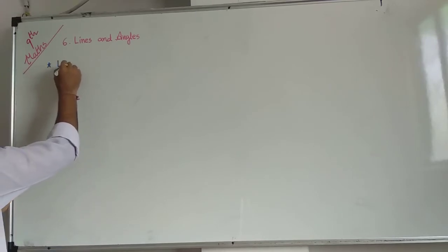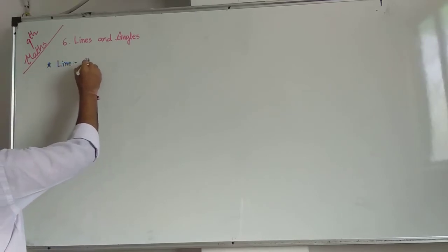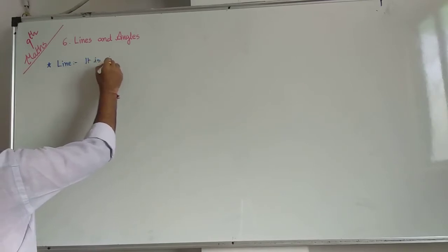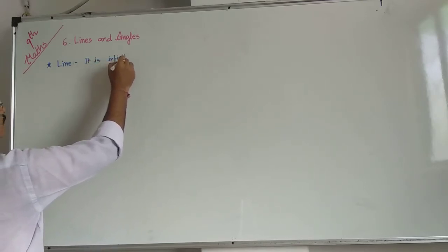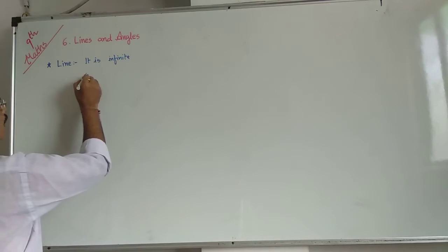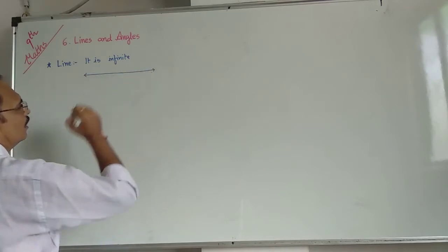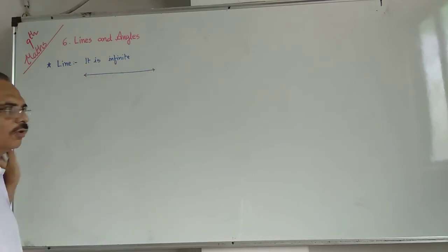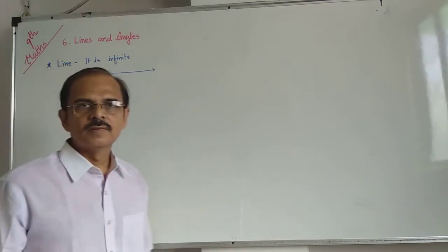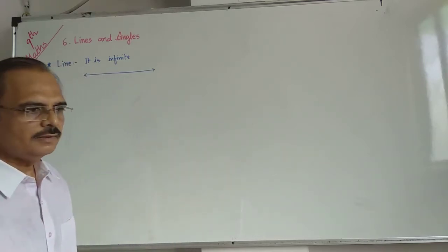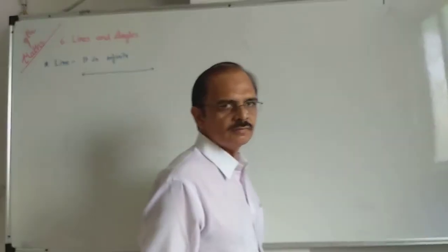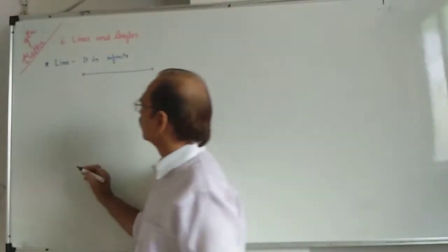Line. You know that line is infinite. We can draw like this, that you know. Both the side arrow, that means both the side infinite. Remember that line you can represent with the help of a symbol.